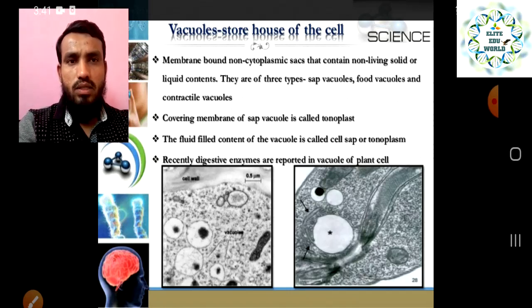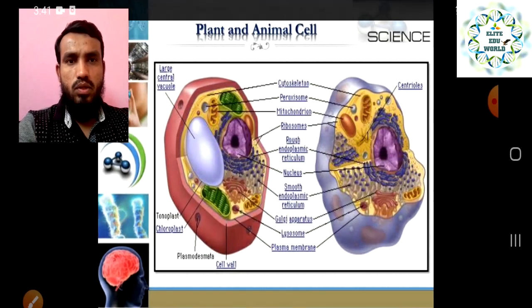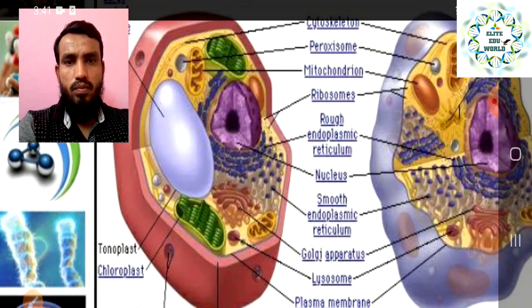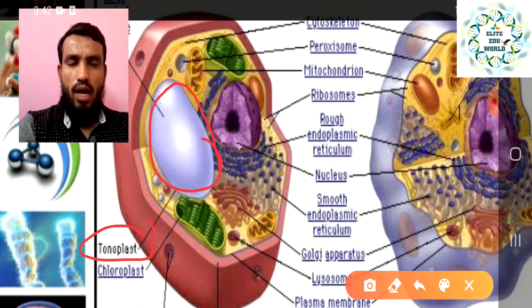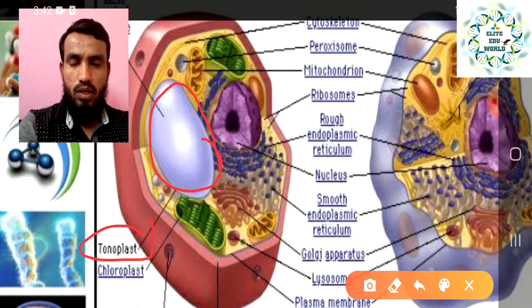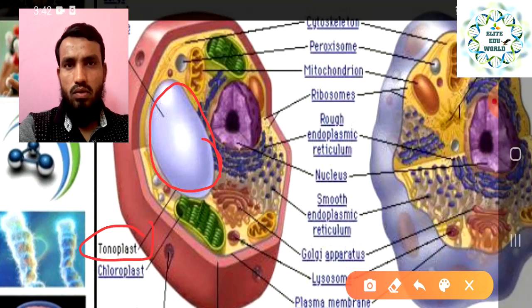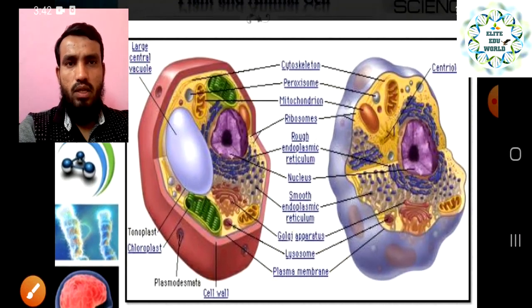The covering membrane of the sap vacuole is called tonoplast, right? Like our cell has a cell membrane, the membrane covering the vacuole is called tonoplast. We can see this in this diagram also. Here you can see the tonoplast mentioned. This is actually the covering of the vacuole. This is the diagram of a plant cell. In this, there is a very big, single vacuole, and its covering is called tonoplast, right? So this is what we have seen in this slide.